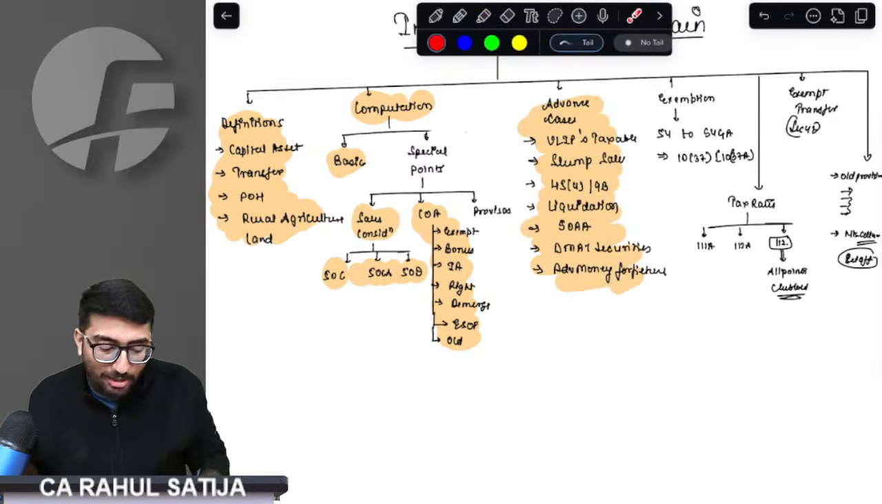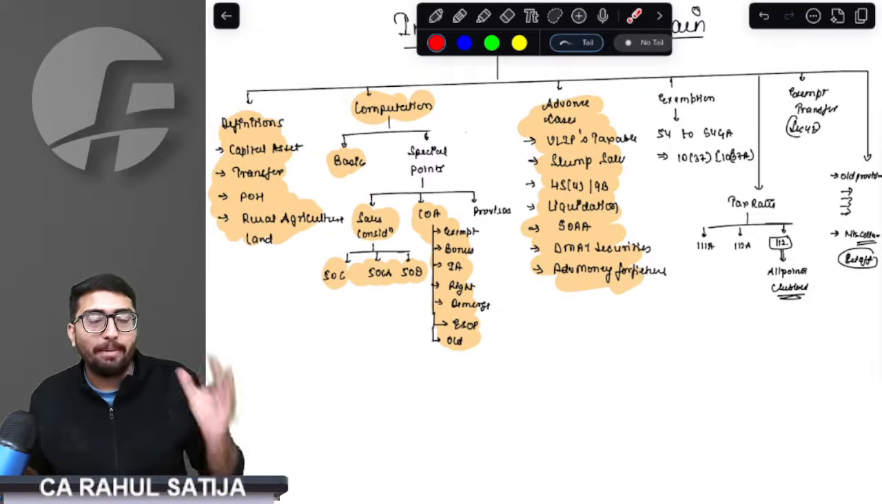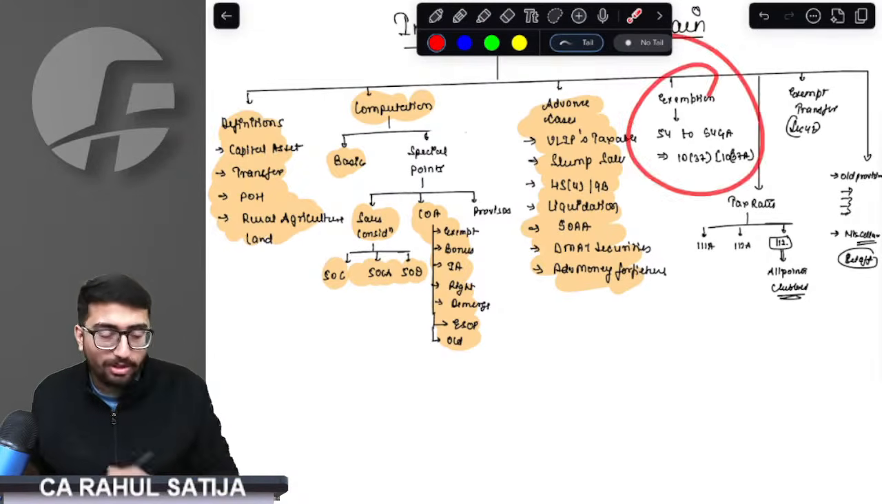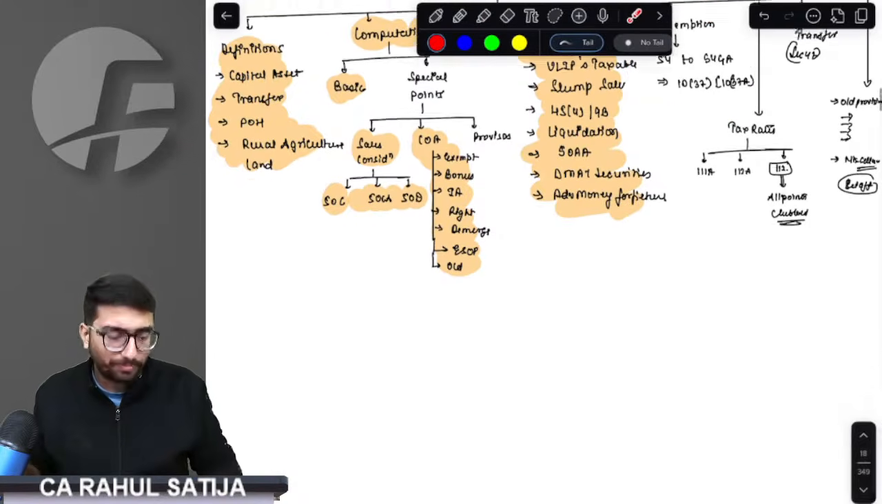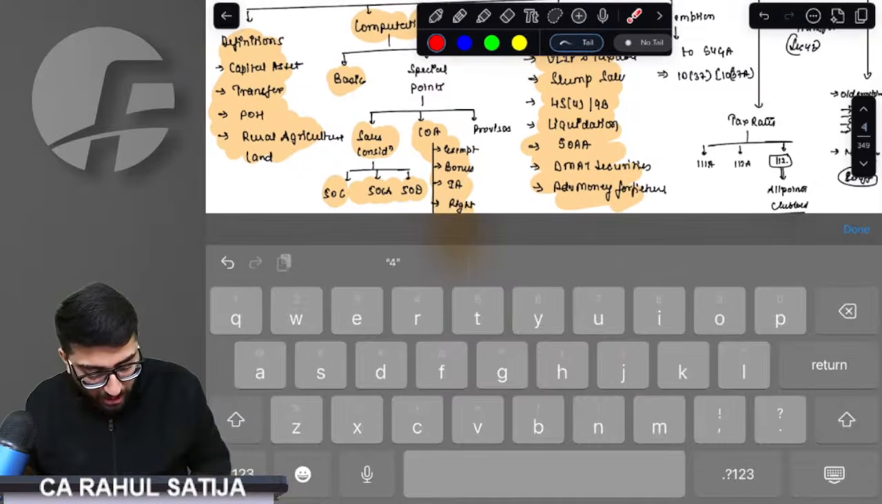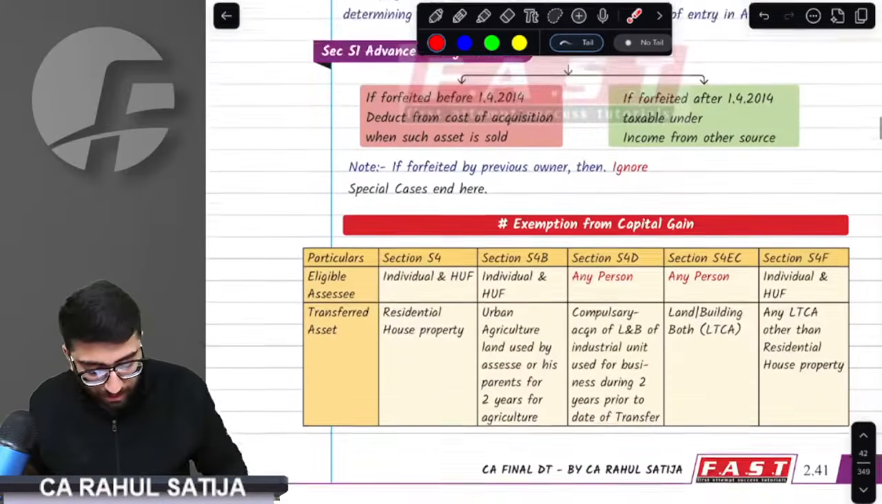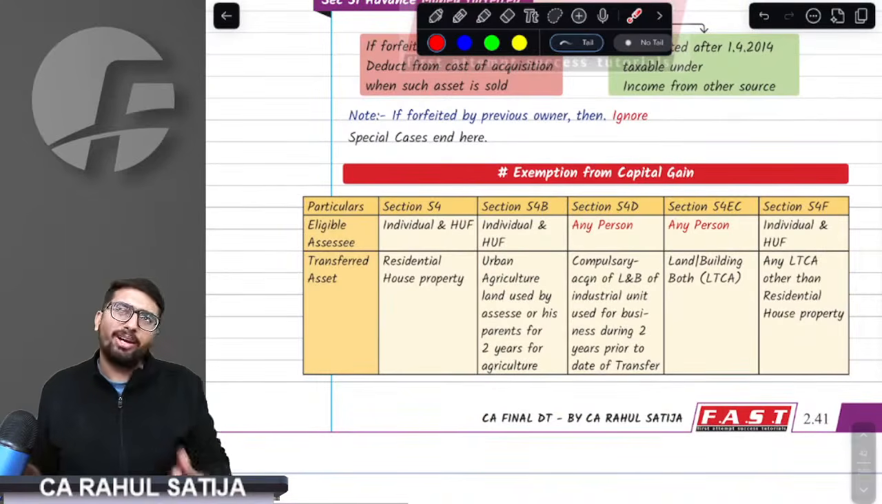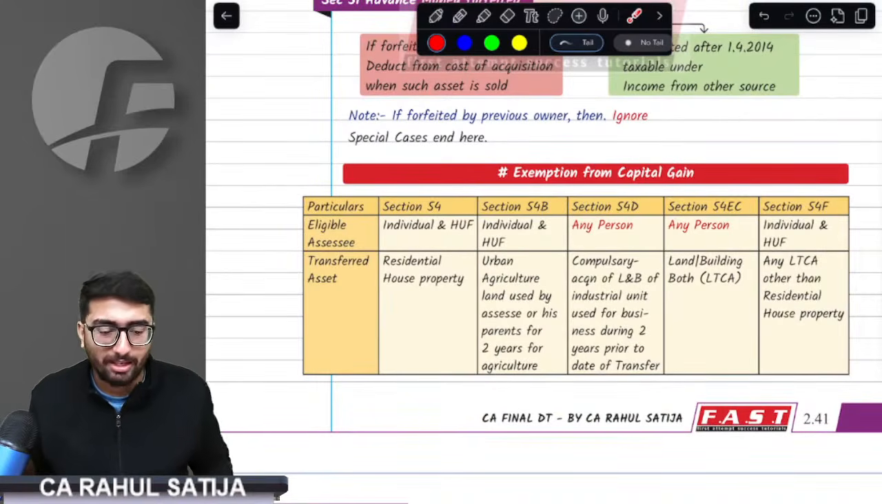Now, till this point, we are able to calculate every type of capital gain that might come our way. Now we have to understand how do we save such capital gain? For that matter, come on to the exemptions topic. We have nine exemptions altogether.